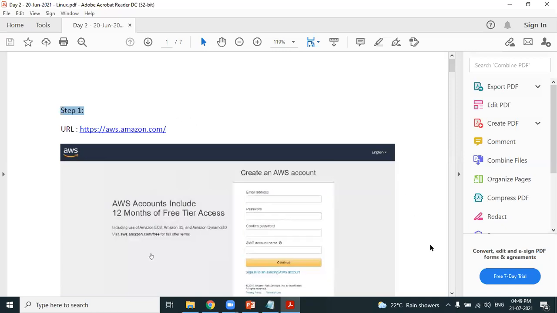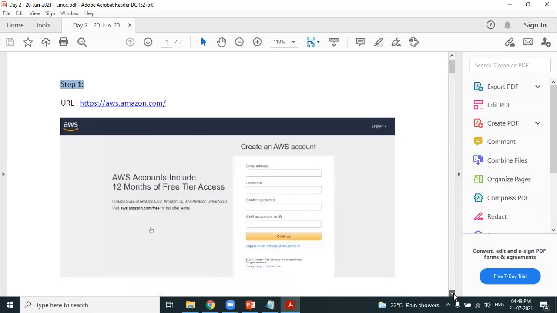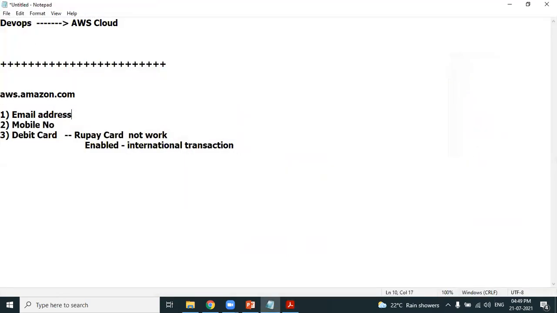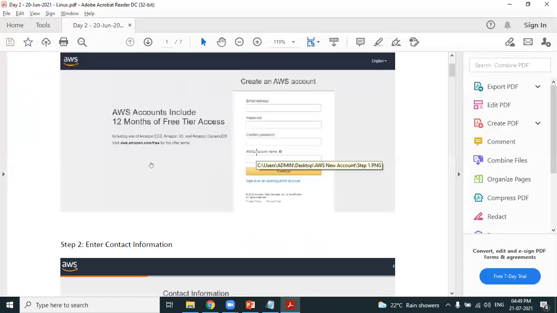You have to sign up for AWS. What you need to do? Enter your email address. So this is mentioned in step 1. As mentioned, the first step you need to provide is your email address, and you should also provide your login password. Enter your AWS account name, any name you can select. Next. Step 1, furnish your email address and login password. Step 2,